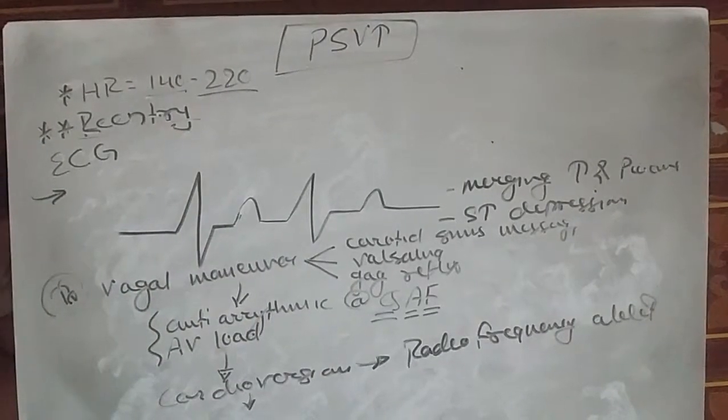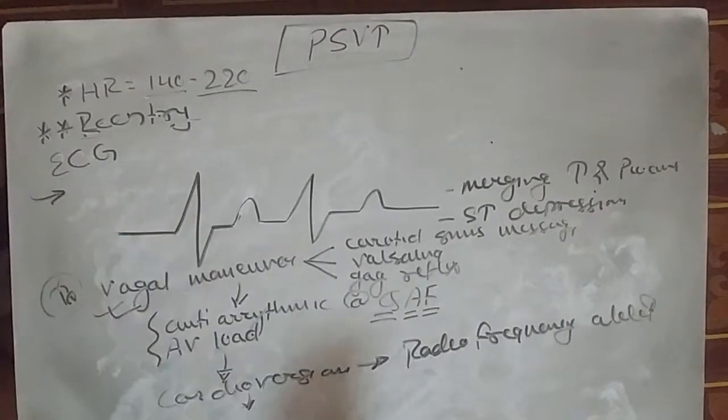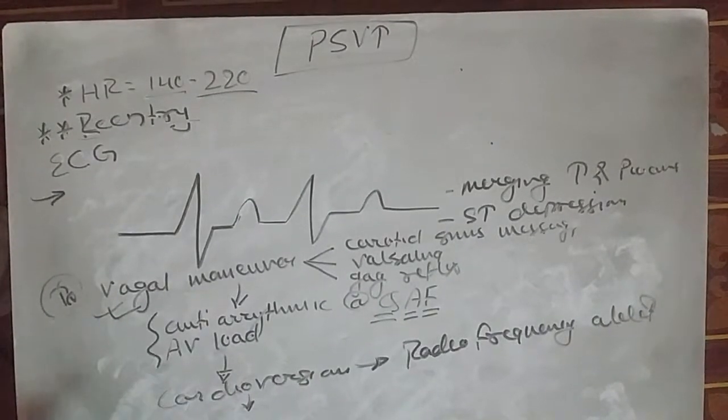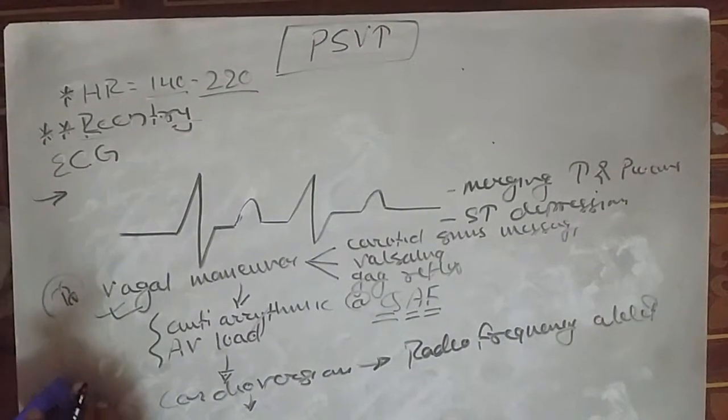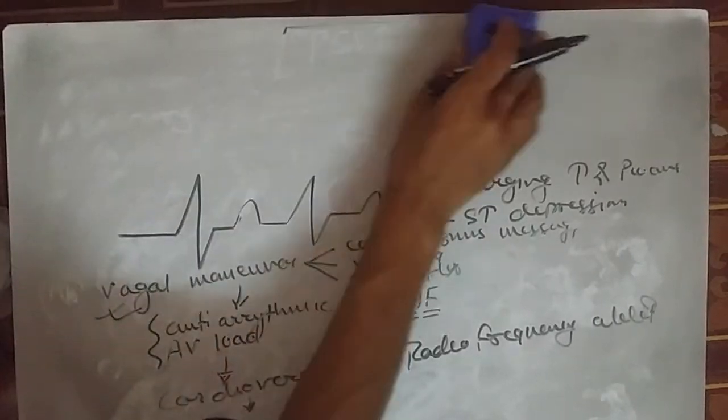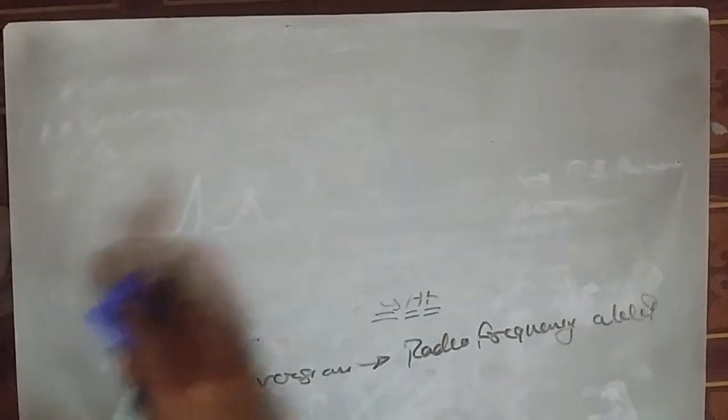And the treatment modality, first of all we will start from the vagal maneuver, then we will proceed to the anti-arrhythmic treatment, similar to atrial fibrillation and flutters. Now coming to the small topics, some of the small topics like Wolff-Parkinson-White syndrome. How will Wolff-Parkinson-White syndrome be identified in ECG? There is presence of the delta wave. And what is the other presentation and the treatment modality?